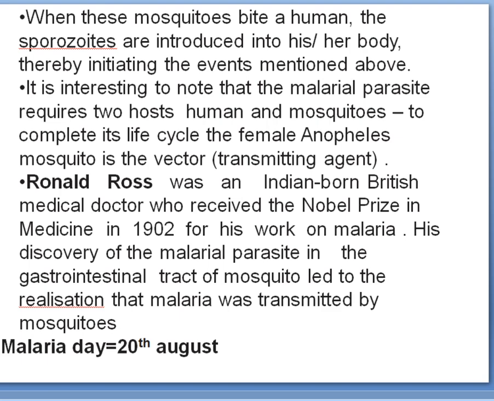He is an Indian-born British medical doctor. For this work, he got the Nobel Prize in 1902, and he told that malaria will spread through the bite of a mosquito.